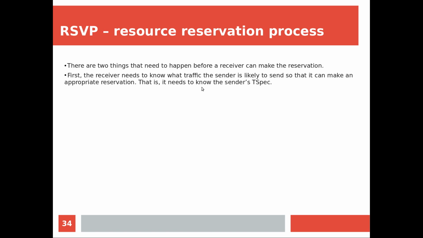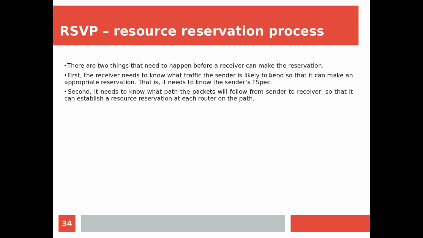So it needs to know the T-spec of the sender. Because all the traffic characteristics of the sender will be informed to the intermediate routers by this T-spec. So every node on the way should know the T-spec of the sender to make the reservation possible. Now the second thing, it needs to know what path the packets will follow from the sender to the receiver, because through that path you are supposed to reserve the resources, right?